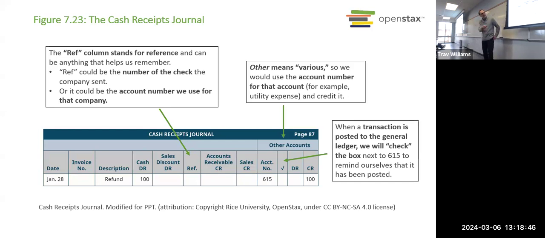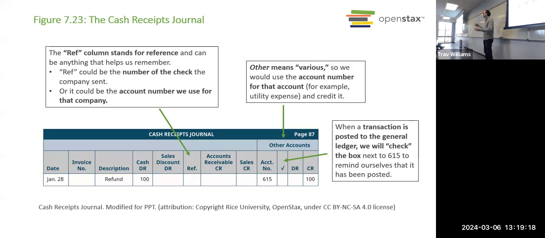And then we would record that we paid off that account receivable. Oh, I'm sorry, I'm talking backwards. In this case, the customer's paying us. My bad. So we received cash. If we gave them a discount, we record it there. They're paying off their account receivable. However, if they're paying us cash because they just made a purchase just now, then there is no account receivable. We just record it as a sale.